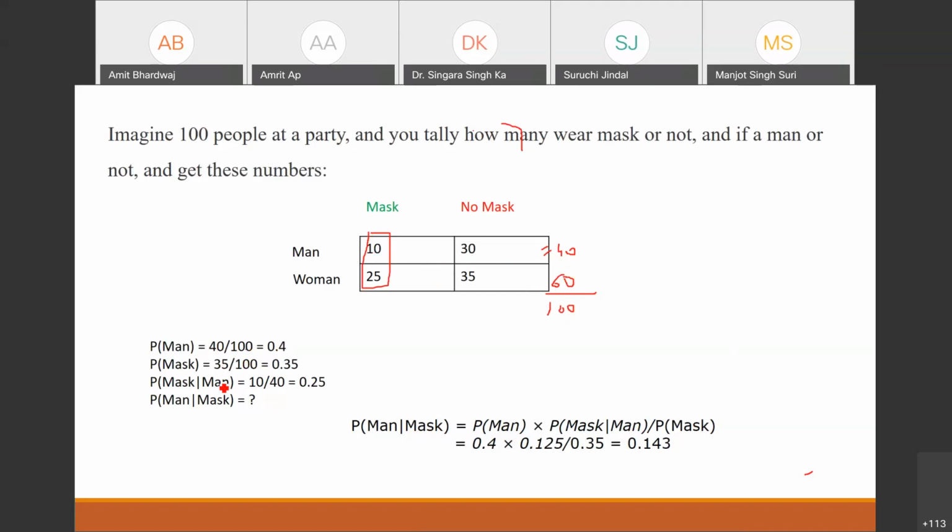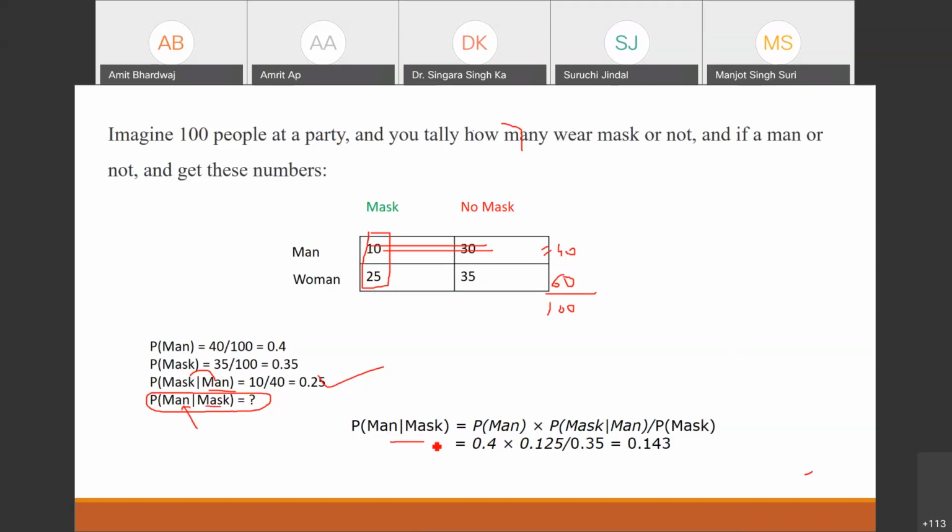And the probability of men who have the mask is 10 by 40. You can use this row to find this number, and we are interested in this conditional probability: the probability of men so that they have the mask.